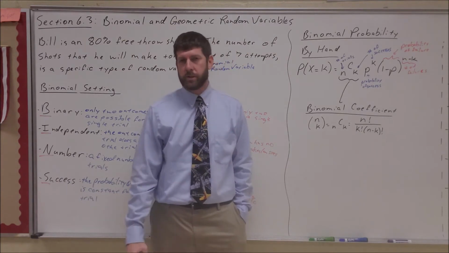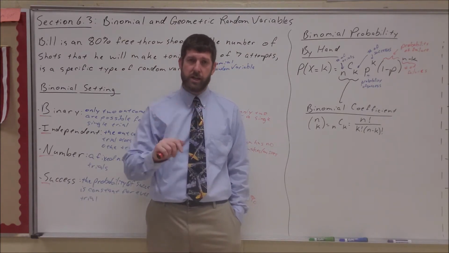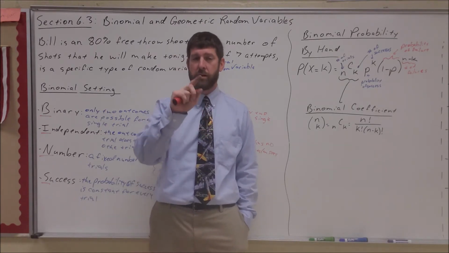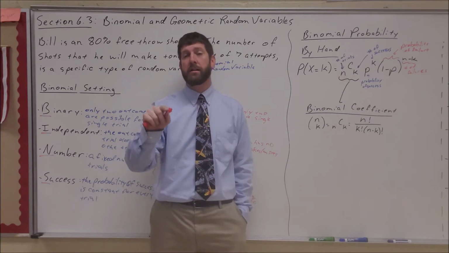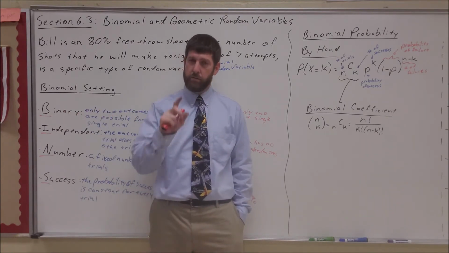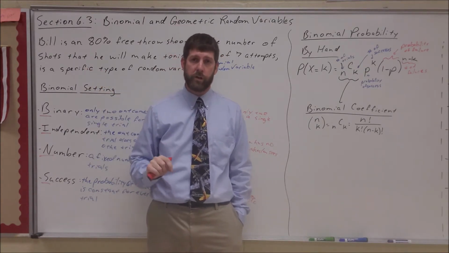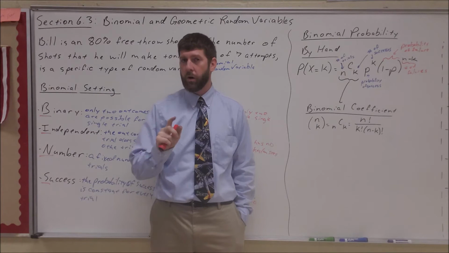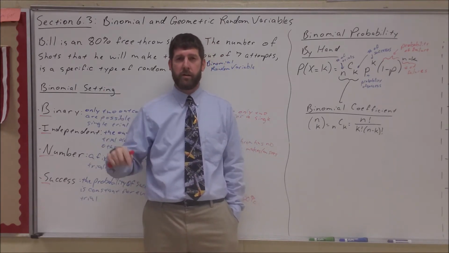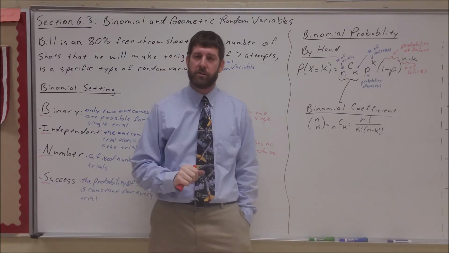But here's where it gets a little trickier. What if he didn't make the first shot and the second shot and then miss 5? Couldn't he have made the first, missed the second, made the third, missed the 4th, 5th, 6th, 7th, or made the first, missed the second, missed the third, made the 4th, missed 5, 6, 7, or missed the first, made the second, made the third, missed the 4, 5, 6? There are a lot of different ways to make it 2 times.